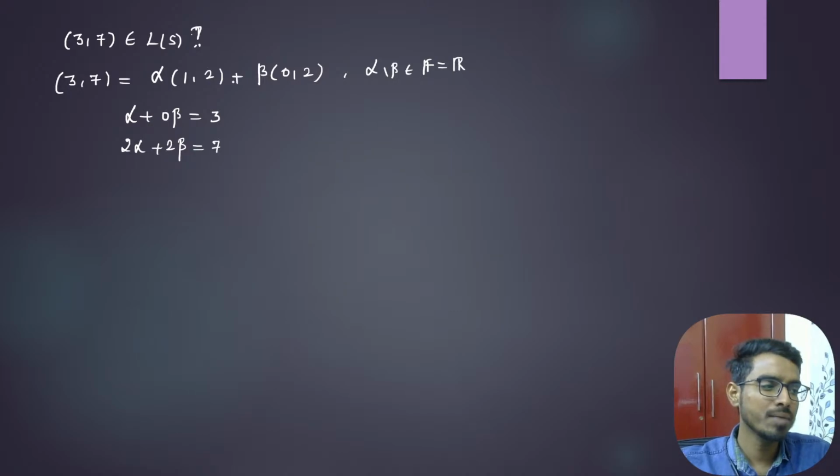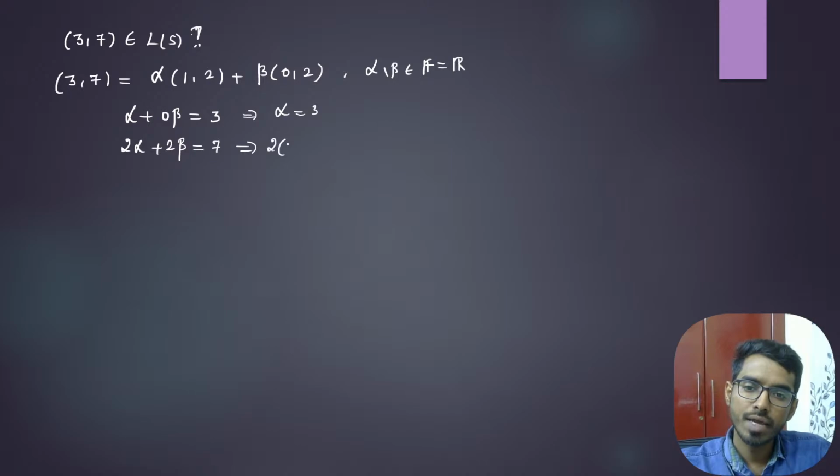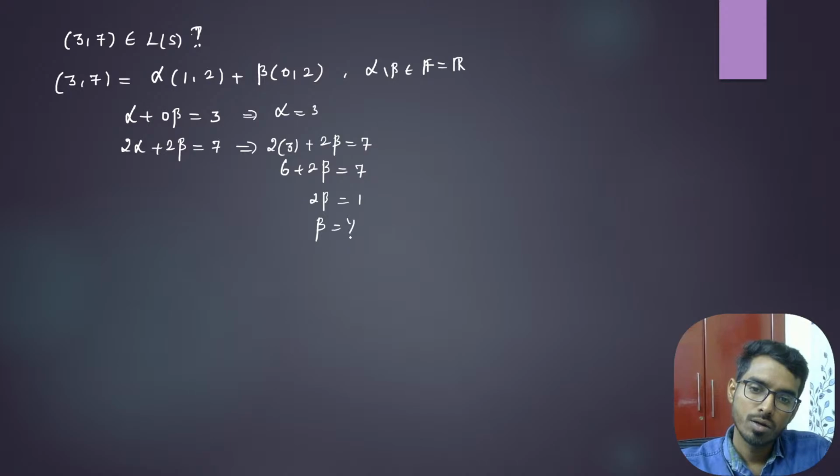These are very basic, right? Two tuples are equal when corresponding coordinates are equal. This implies alpha is equal to 3, and 2 times alpha is 6, so 6 plus 2 beta is equal to 7, 2 beta is equal to 1, so beta is equal to 1 by 2. We have found alpha and beta such that alpha into 1 comma 2 plus beta into 0 comma 2 gives us 3 comma 7. So 3 comma 7 can be expressed as a linear combination of these two.